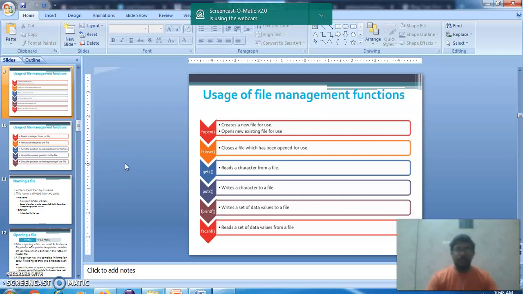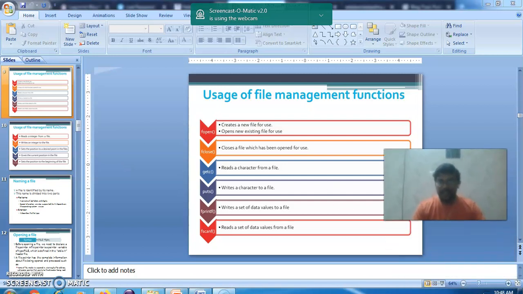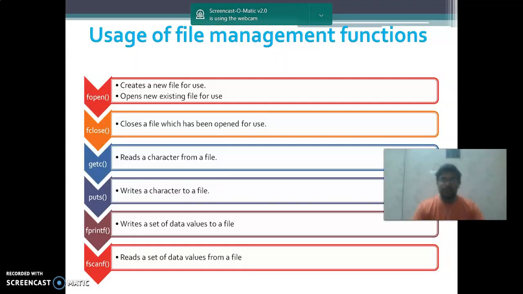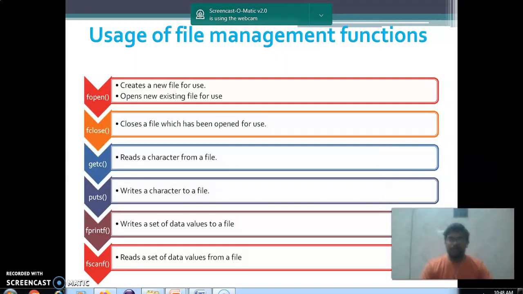There are specific functions in file management. Those are fopen, fclose, getc, and putc. It is actually putc, not puts. And fprintf, fscanf. These are some basic functions.